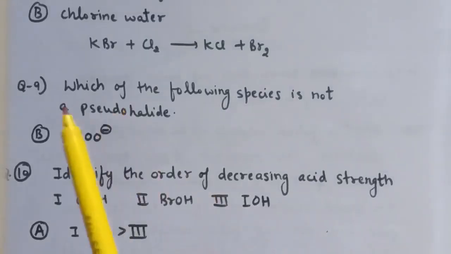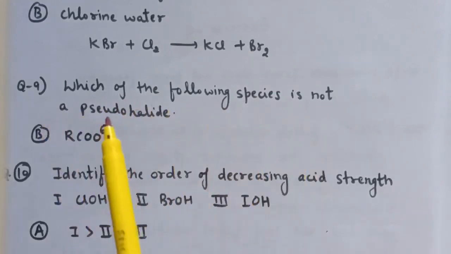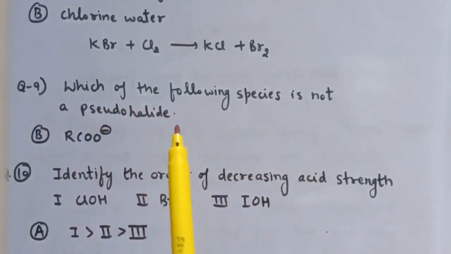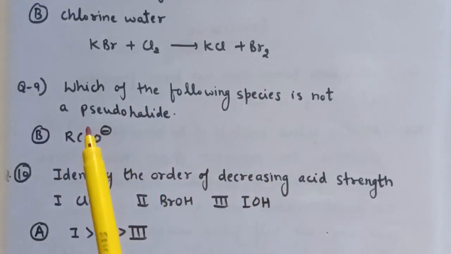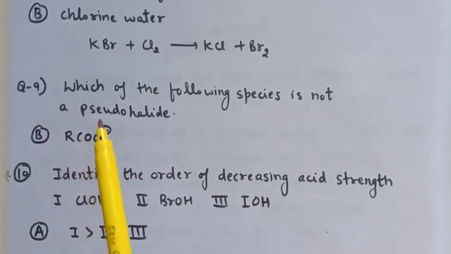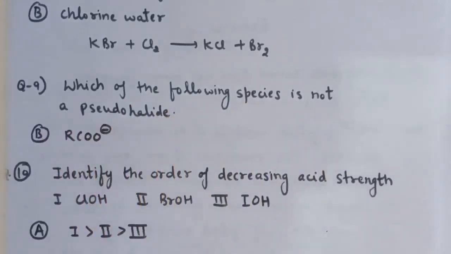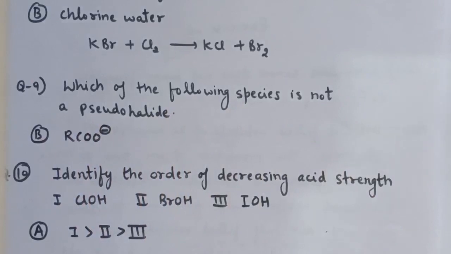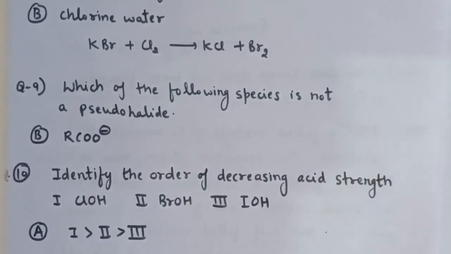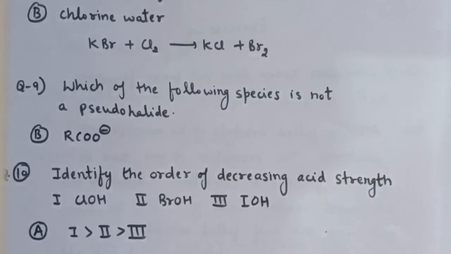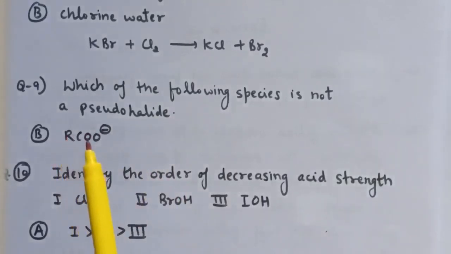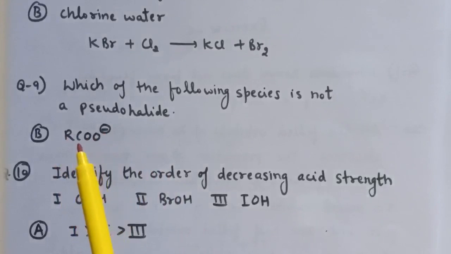Next question, 9th, is which of the following species is not a pseudo-halide ion? And here 4 options are given. Out of these, option number B is correct. Now what is a pseudo-halide ion? Pseudo-halide ions are those which consist of 2 or more electronegative atoms, of which at least one is nitrogen, and have properties similar to that of halide ions. So out of these 4, RCO negative is not a pseudo-halide ion.